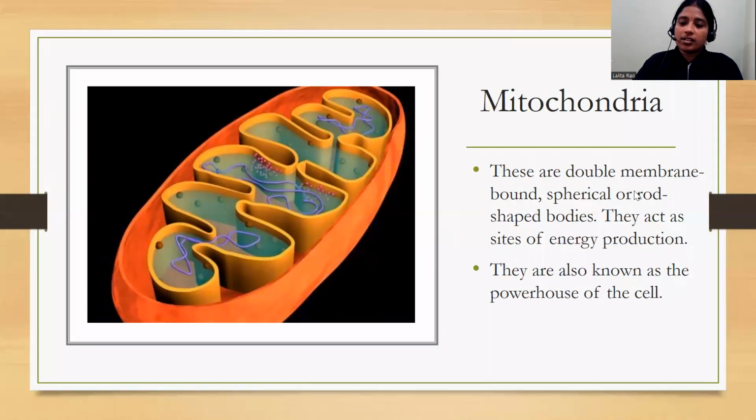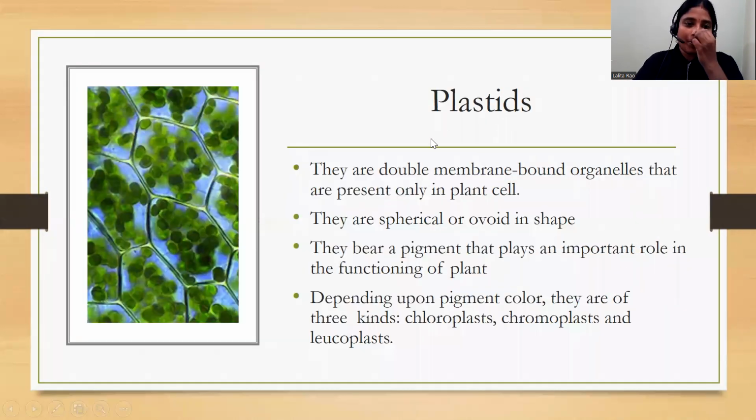Now let us move to our next topic, that is plastid. What are plastids? Plastids are again double membrane bound organelles. You can see they also have a double membrane, one membrane like this and another one here. So these are also double membrane bound organelles, like in plants, and they are spherical or ovoid in shape.